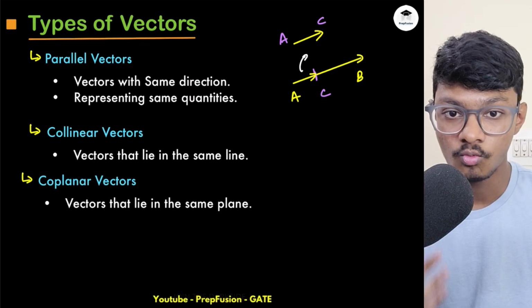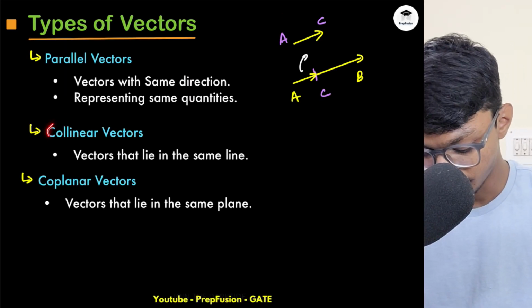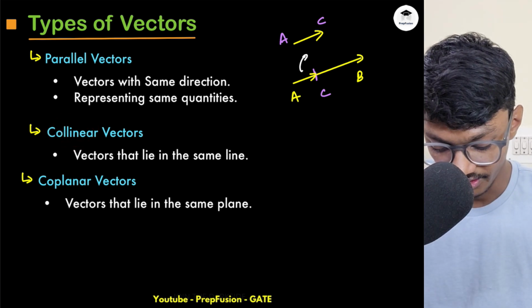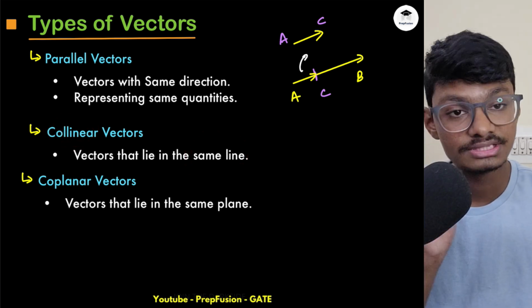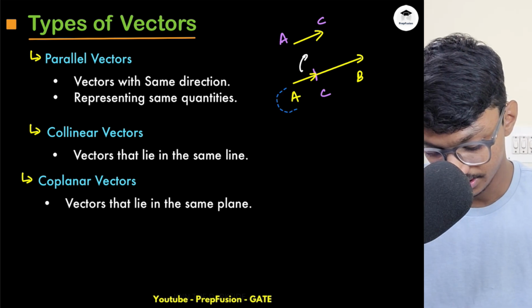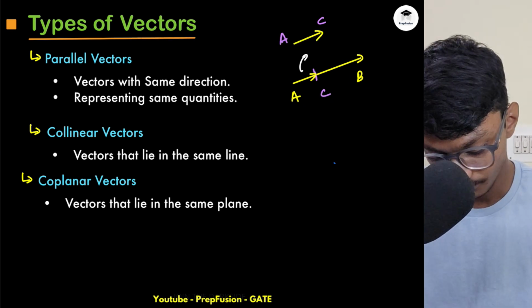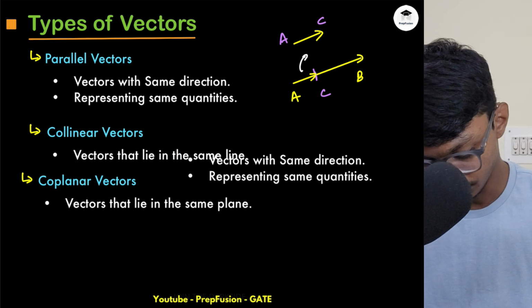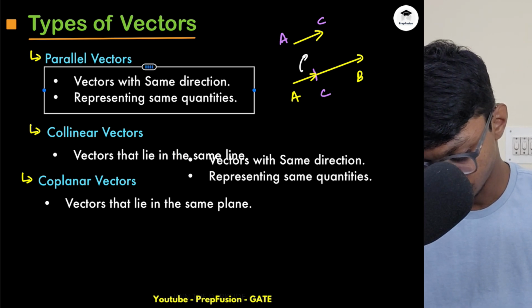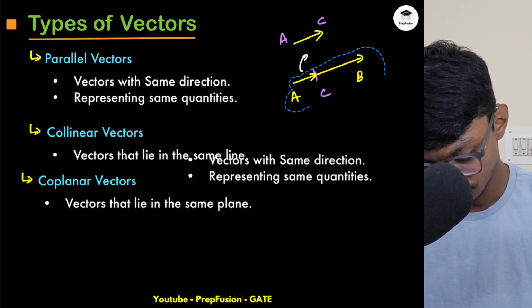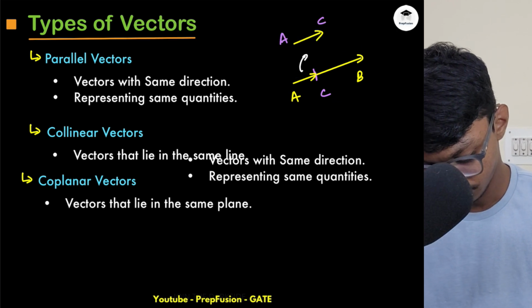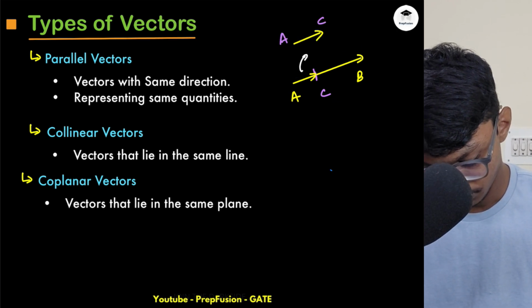Okay, now what are collinear vectors? Basically from the name itself you can understand that vectors will lie in the same line. So what do I mean by this? Let's say I take this vector and paste this over here.